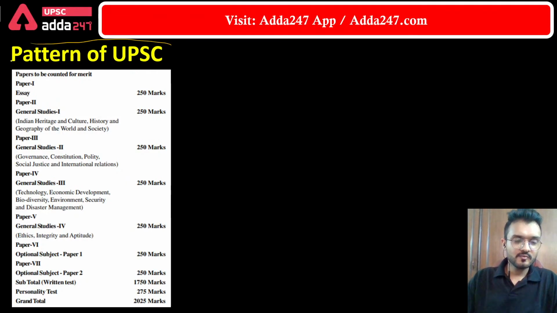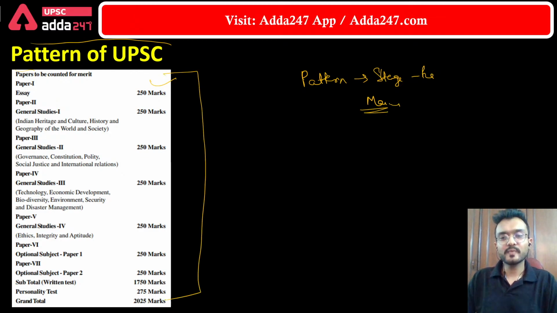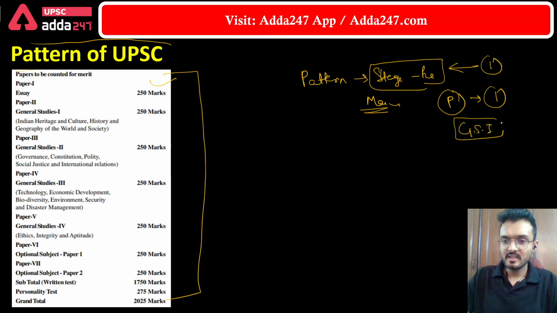And as we know, we are discussing the pattern of the UPSC. We have seen that stage 1 is known as the prelim stage, and now stage 2 is the main stage. The mains stage is very comprehensive. Generally, stage 1 is also known as the one day exam, because the prelims are conducted in one day. In the morning shift, GS paper 1 is conducted, and then in the noon, GS paper 2 is conducted.